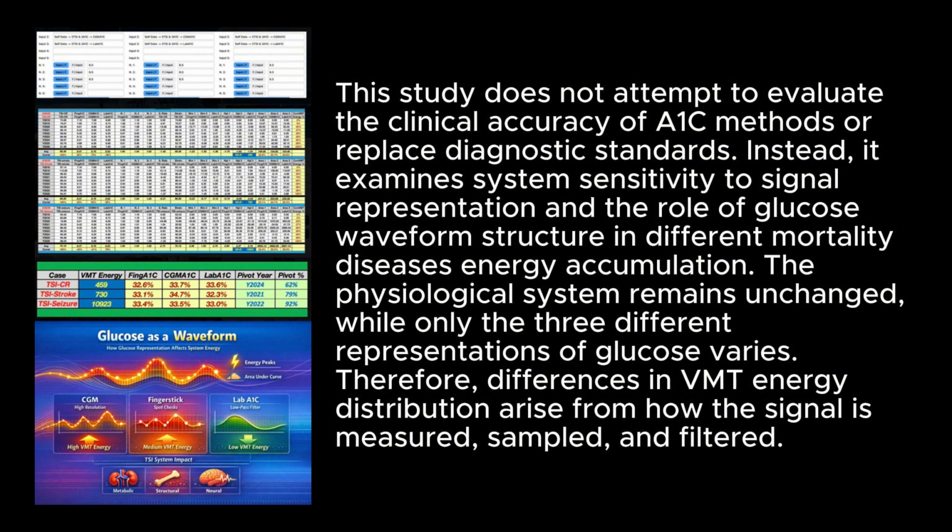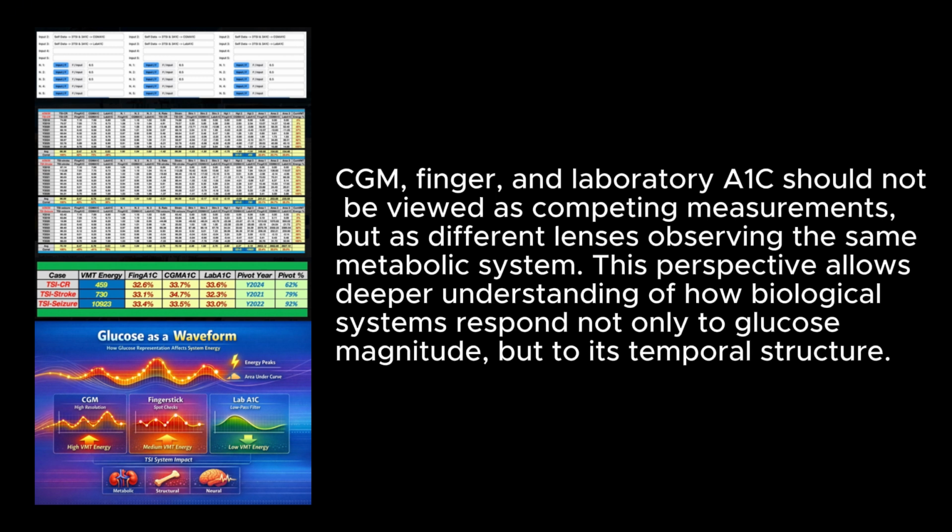Therefore, differences in VMT energy distribution arise from how the signal is measured, sampled, and filtered. CGM, finger, and laboratory A1C should not be viewed as competing measurements, but as different lenses observing the same metabolic system. This perspective allows deeper understanding of how biological systems respond not only to glucose magnitude, but to its temporal structure.